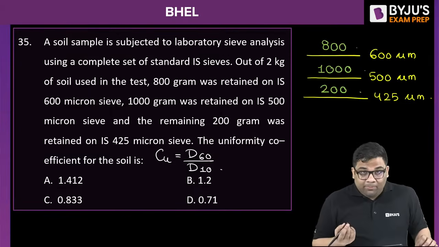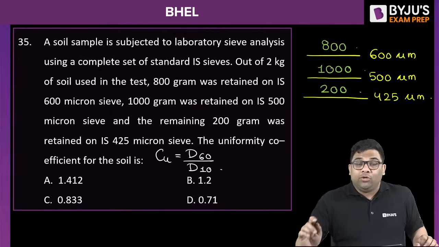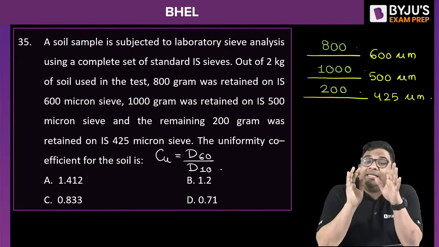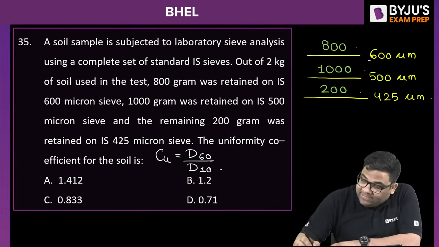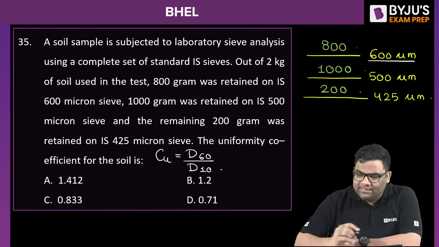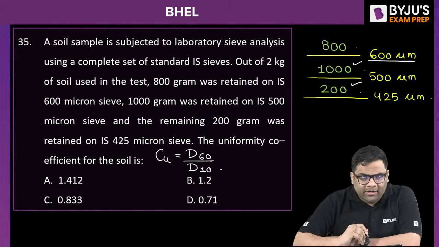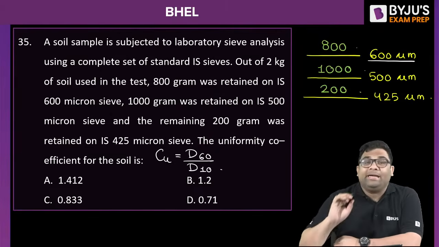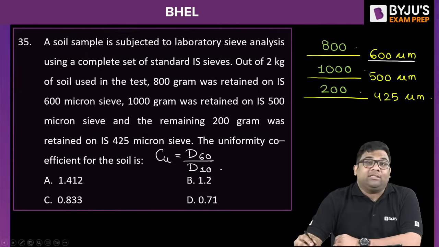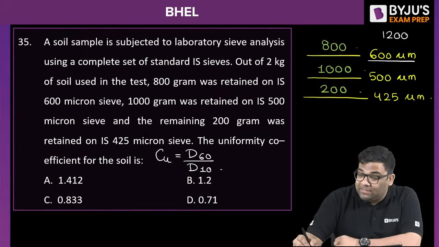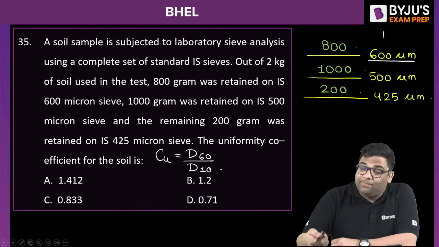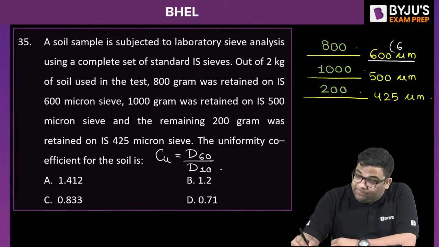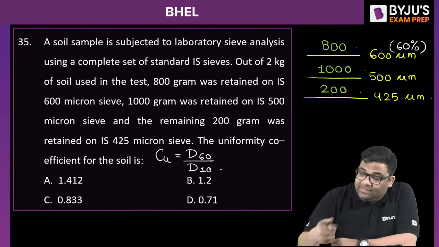Now, what is D60? D60 is the size such that 60% of particles pass through it. Now tell me, from this 600 micron, how much passed? Can I say 1000 and 200? So from 600 micrometer, 1200 passed. Total is 2 kilo, so 2000. So this much percentage passed, which is 60%. So the percentage passing is 60% for this 600 micrometer.